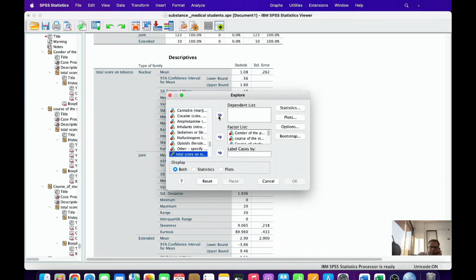Similarly, we can prepare the total score and its comparison with the various categories for alcohol also.